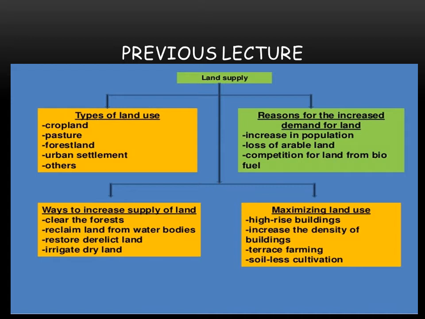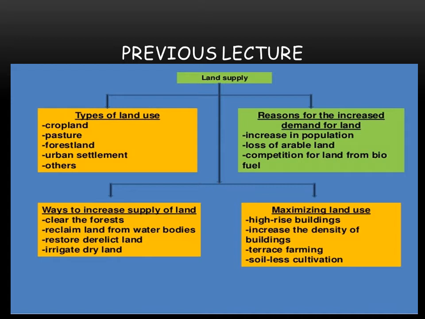Then terrace farming, which is especially common in rural areas, because we are unable to use the hilly slopes or the slopes of the mountains, these rugged and steep areas, for other purposes, so we can use them for farming. Then soilless cultivation.